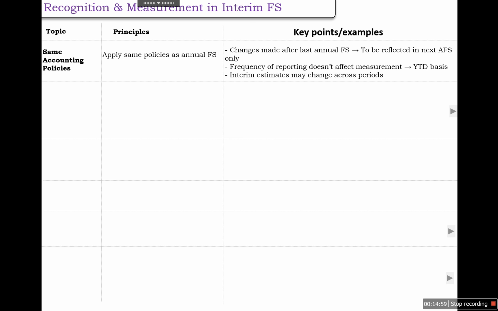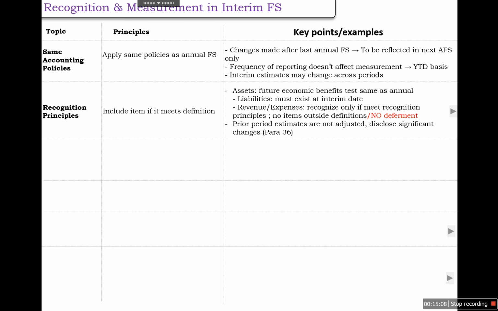Similarly, in case of the recognition principle, we need to recognize the items of expense, income, assets, and liabilities if they meet the definition and recognition criteria as given in the Ind AS and the conceptual framework of Ind AS. In case of assets, the future economic benefits test is the same as annual, and liabilities must exist on the interim date. Revenue and expenditure should be recognized only if they meet the recognition principle, no items outside the definition should be recognized, and no deferment of income or expenditure is allowed if it meets the recognition criteria.